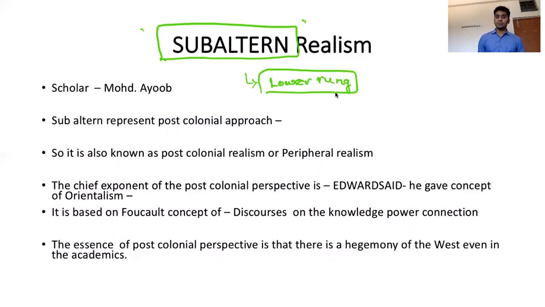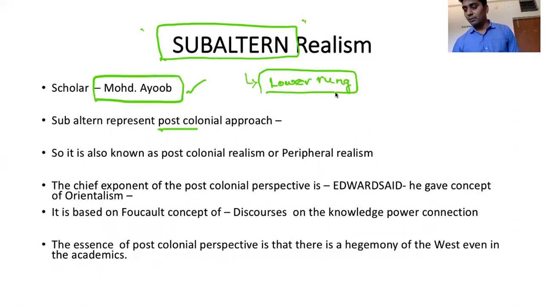The scholar here is Muhammad Ayub. The subaltern perspective represents a post-colonial approach. Why post-colonial? As the name itself says, subaltern is about the third world countries, the decolonized countries, lower rung countries, not the advanced or Western countries.